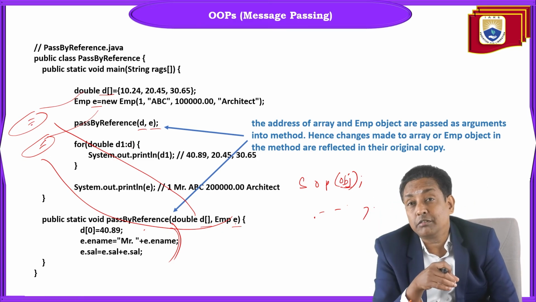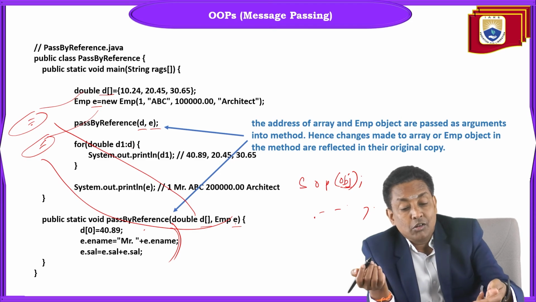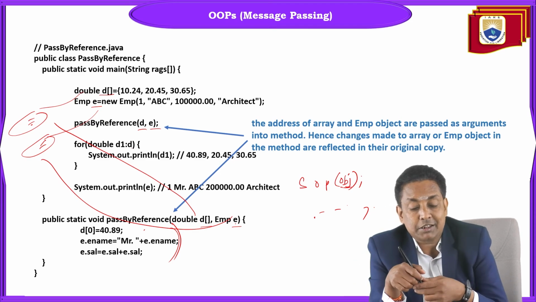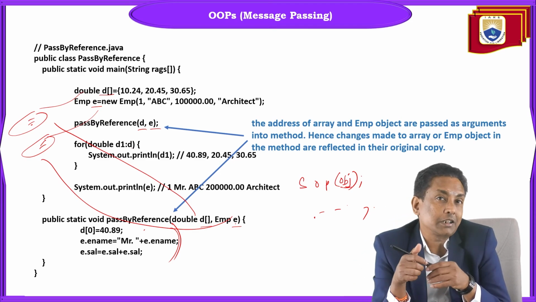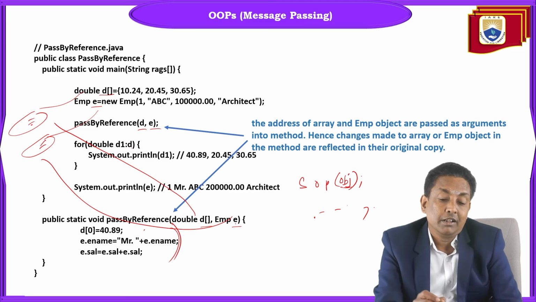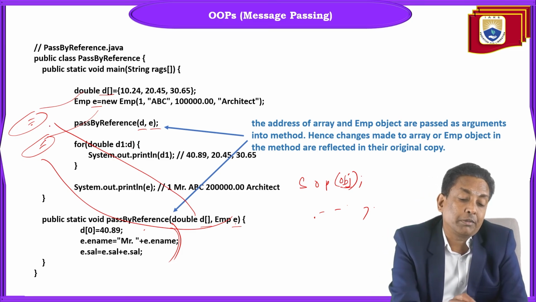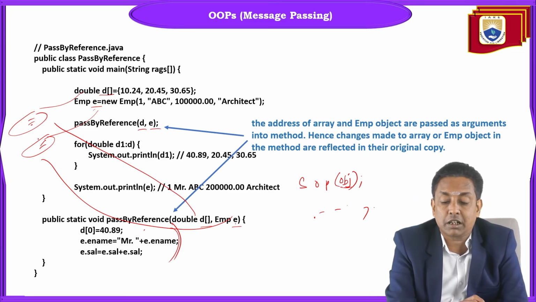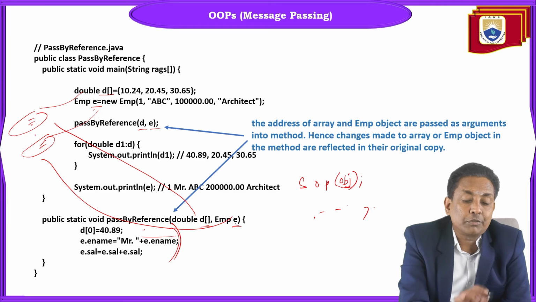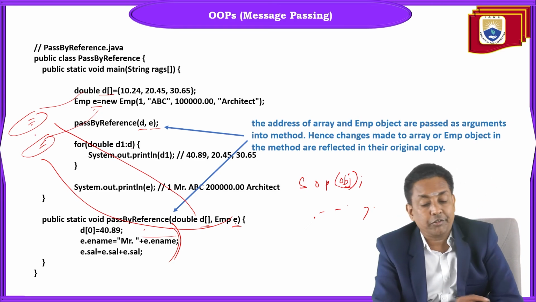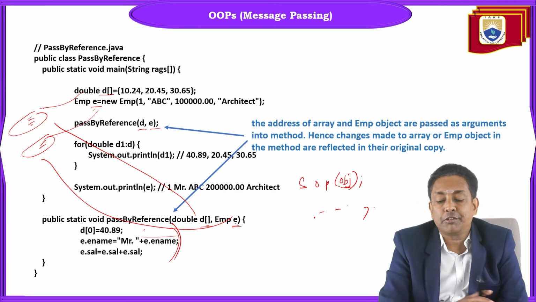In the case of pass by value, only the primitive member values are passed as argument into the method, but not their addresses. This time, whichever memory addresses this double array and this employee object are pointing to, their addresses are passed here. So the double array parameter and employee parameter also point to the same addresses. So if we make any changes here, the changes will be reflected there only.